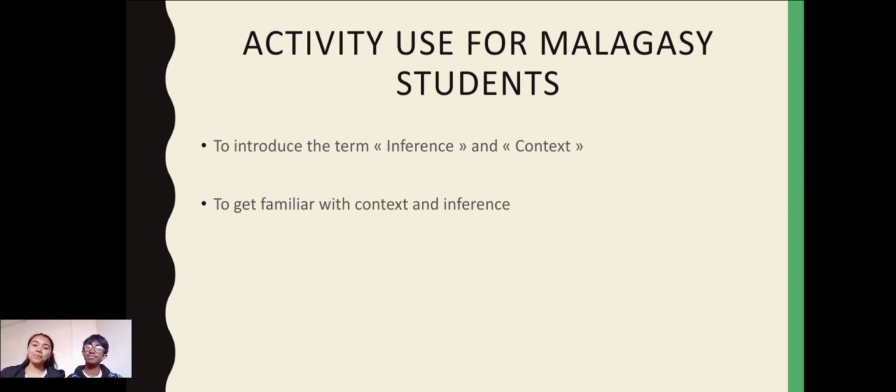And about inference, students, as readers or listeners, have to make sense of the speakers' or the writers'